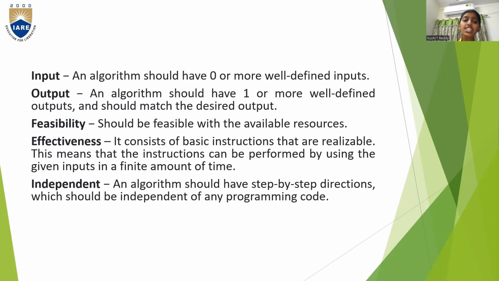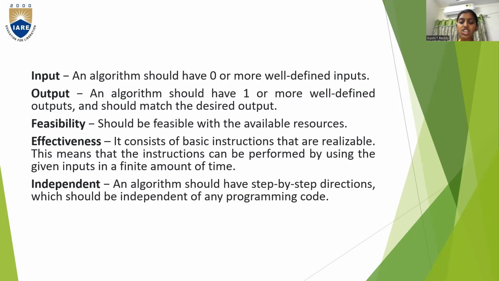The next property is input. An algorithm should have 0 or more well-defined inputs. Coming to outputs, an algorithm should have 1 or more well-defined outputs and should match the desired output. Coming to feasibility, it should be feasible with available resources. Effectiveness. It consists of basic instructions that are realizable.